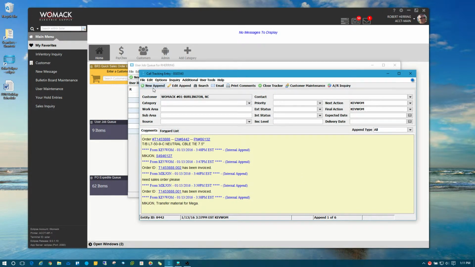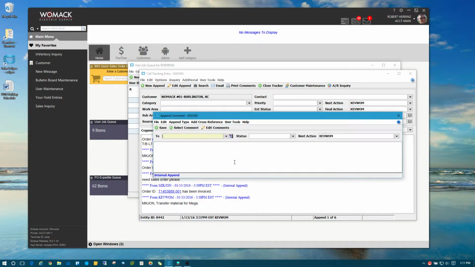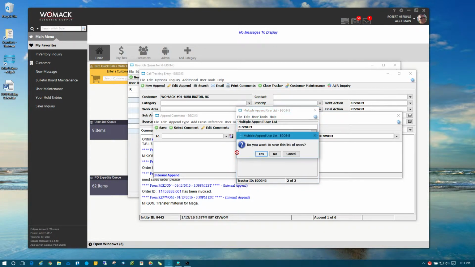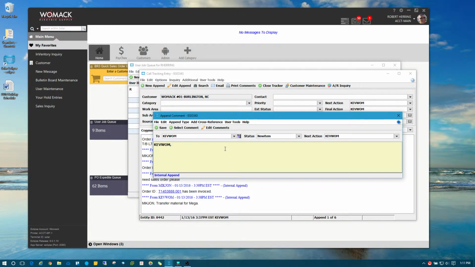So what I do is I go edit, new append. I'm going to click on my button right here to list everybody. I'm going to take my name off of it and exit. And I'm just going to say done removing myself from queue. That's what RMFQ means. Removing myself from queue.